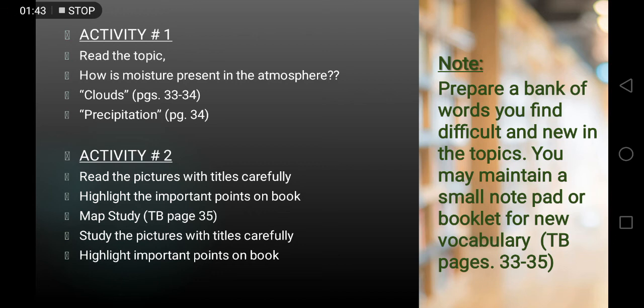Please note down, prepare a bank of words you find difficult and new in the topics. You may maintain a small notepad or booklet for new vocabulary. Textbook pages 33 to 35.